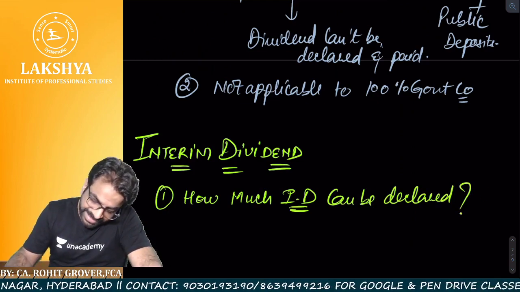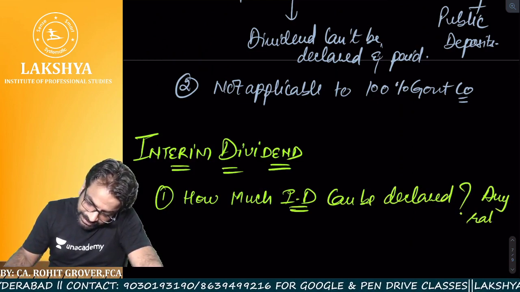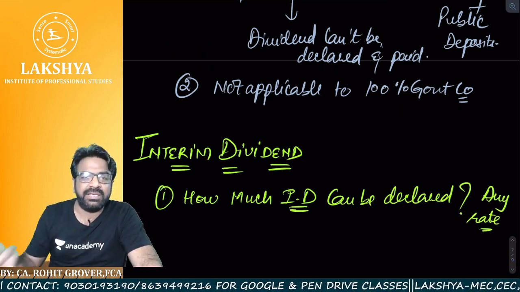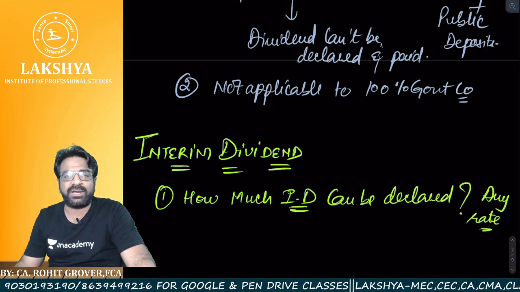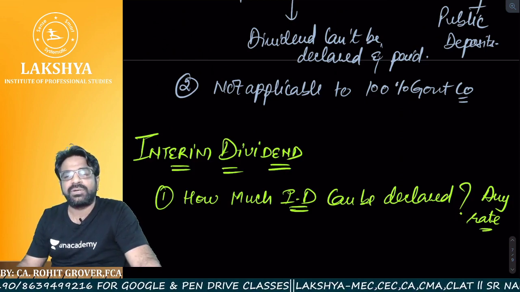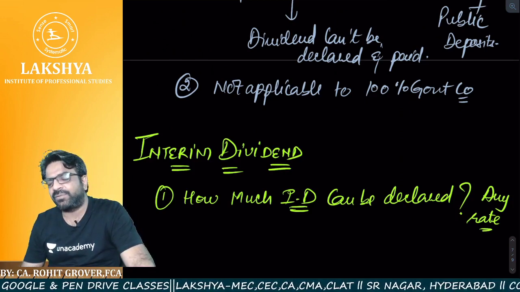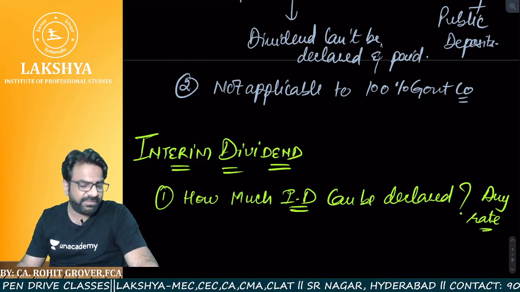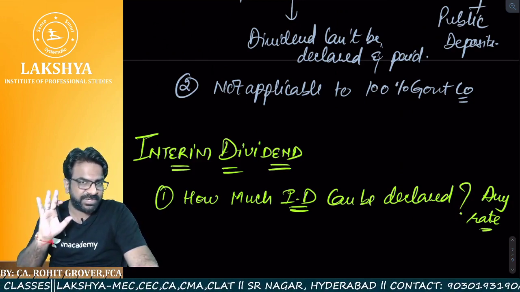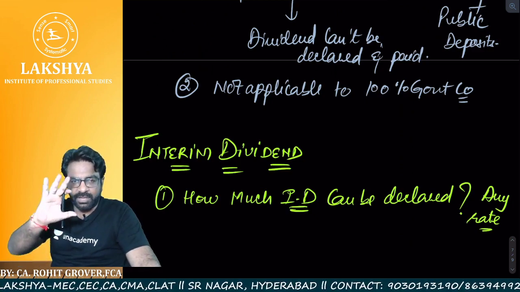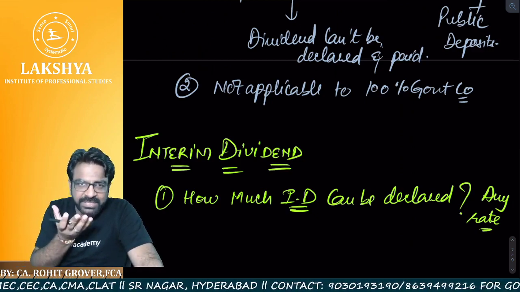Answer is any rate. It is completely the willpower of the board of directors and the company how much interim dividend they want to declare. There is no kind of restriction on the declaration of dividend rate. But don't worry, I will tell you some restrictions. I am here to tell you the complete provision. So let me create one base so that you can understand.